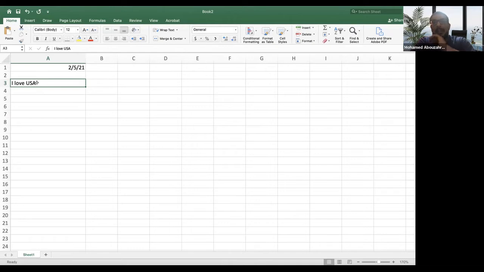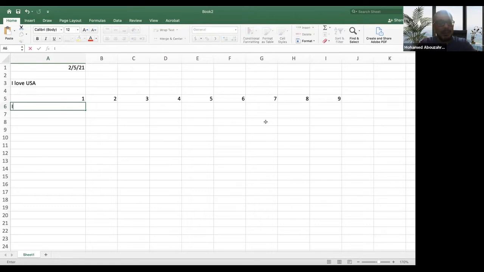So let's have a look at how Excel would save this sentence inside the memory of the computer. So if we have here, let's start here. So 1, 2, 3, 4, 5, 6, 7, 8, 9. Okay. You will find that in the computer memory, it's divided into cells, like the Excel cells that you see in front of you. And this is how this text or this string is saved in Excel or in the computer memory.